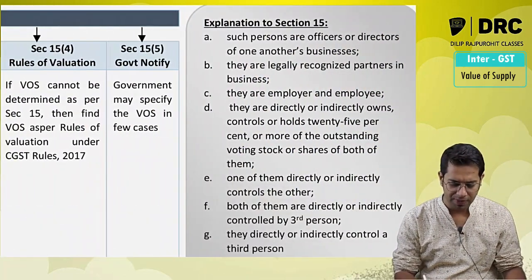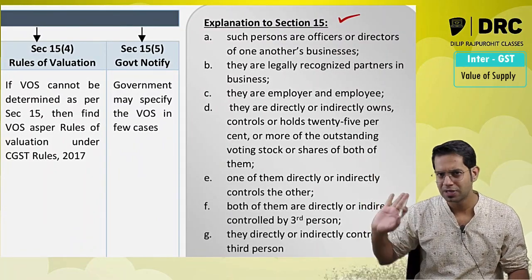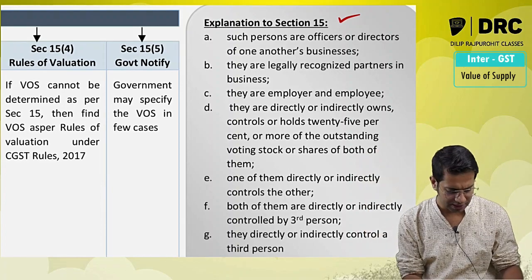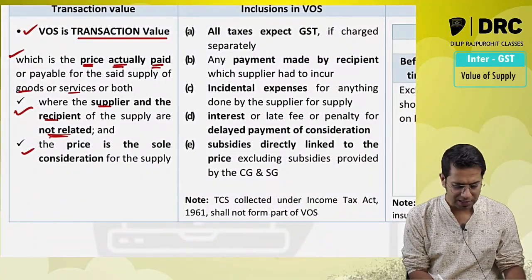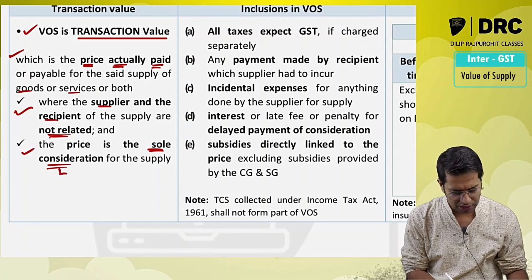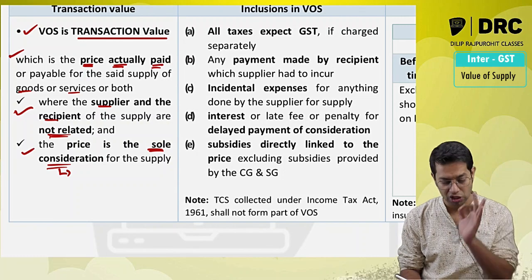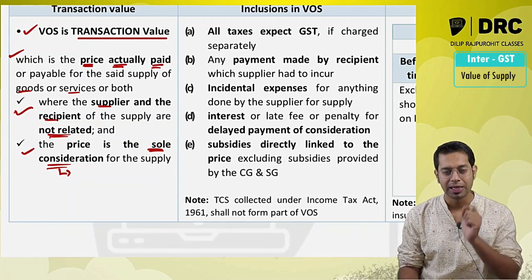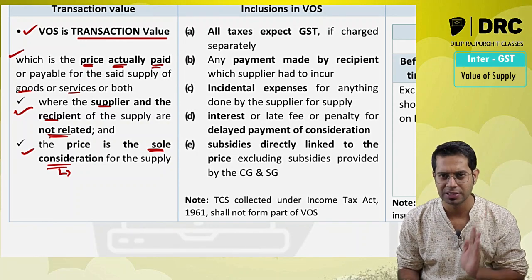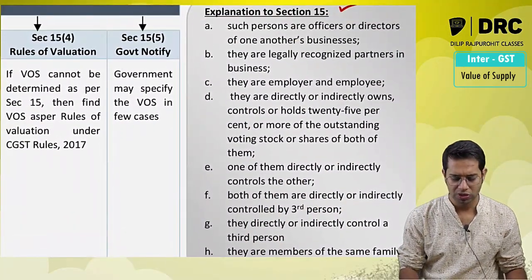The meaning of related person is given in an explanation to section 15. You just have to know what a related person is. From an exam point of view, you don't have to worry about all these things. And they say that the price which you are paying should be the only consideration, the sole consideration. Sir, what do you mean by sole consideration? Sole consideration means only consideration. You should not receive anything else. The money which you are paying should be the only consideration for that particular supply. Sir, who is a related person?